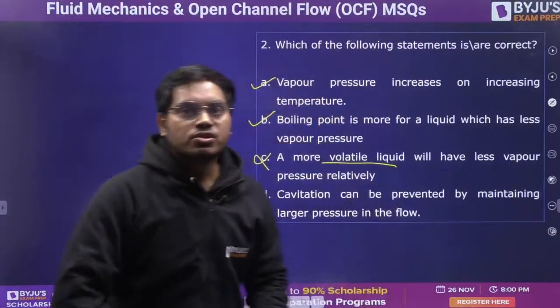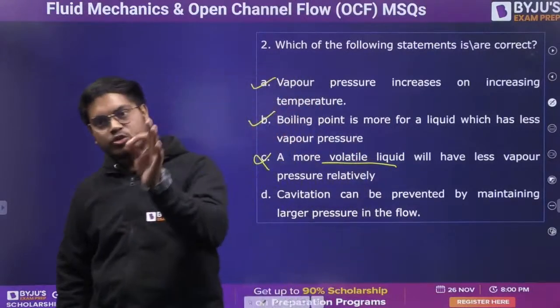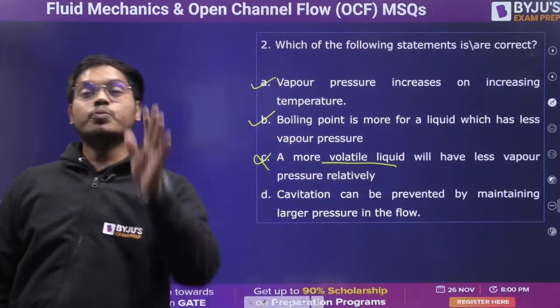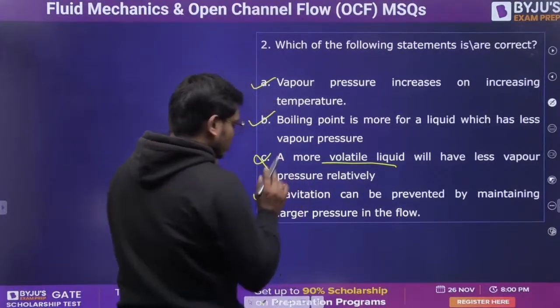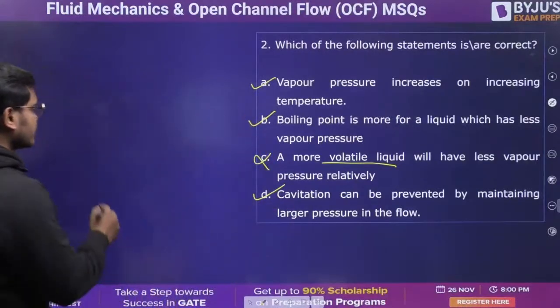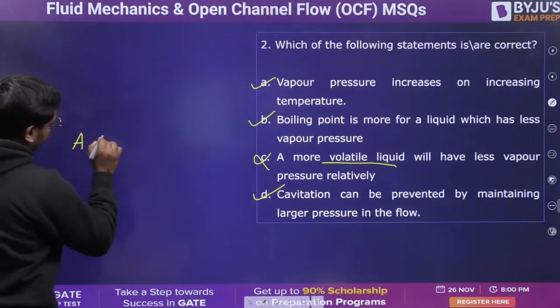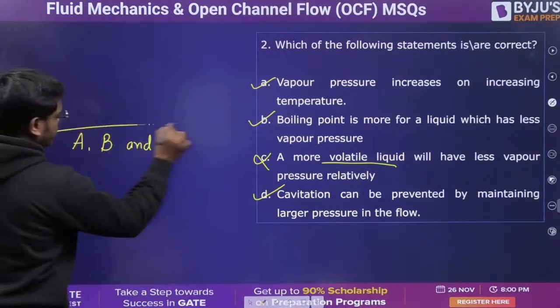All right, guys. So that is the thing. Cavitation: if I have to prevent cavitation, I have to make sure my pressure is larger. Very good, Arun. So larger pressure in the flow will definitely prevent the cavitation. So for this particular question, option A, option B and option D are perfectly correct.